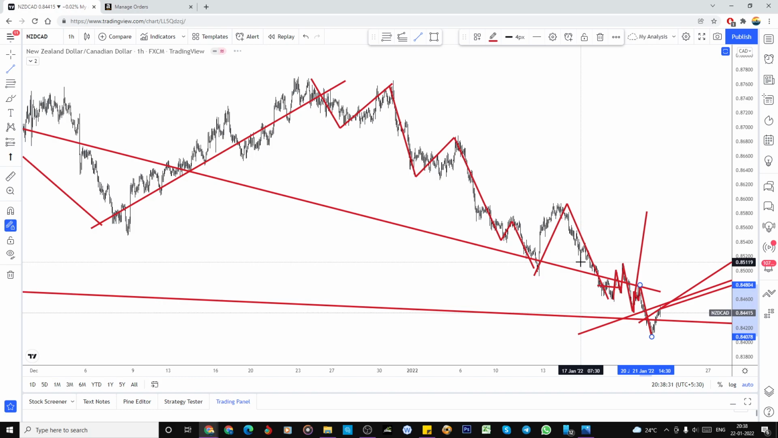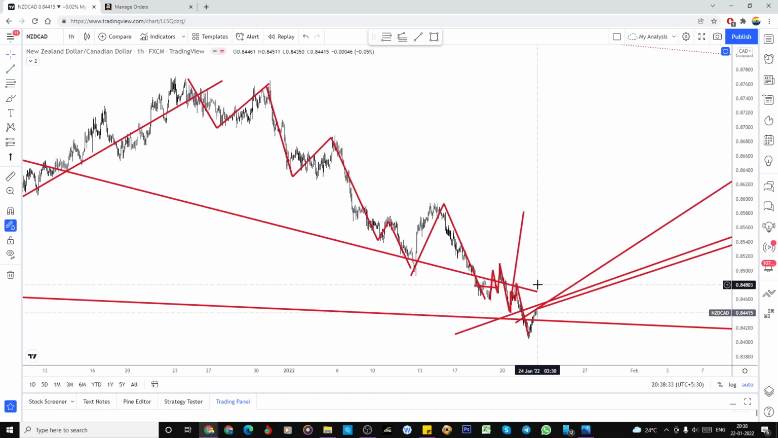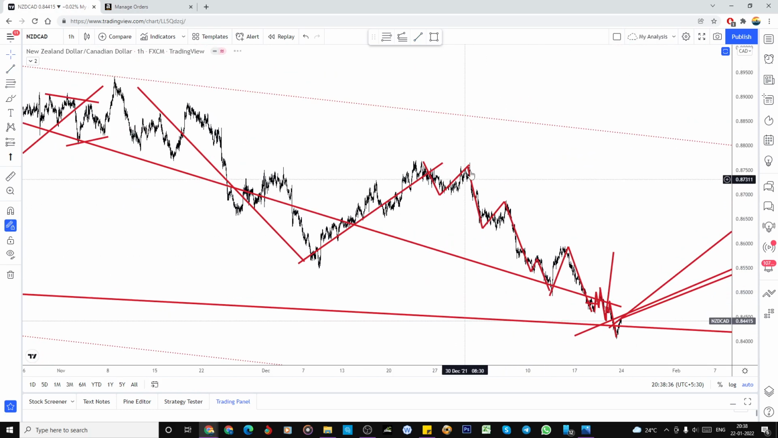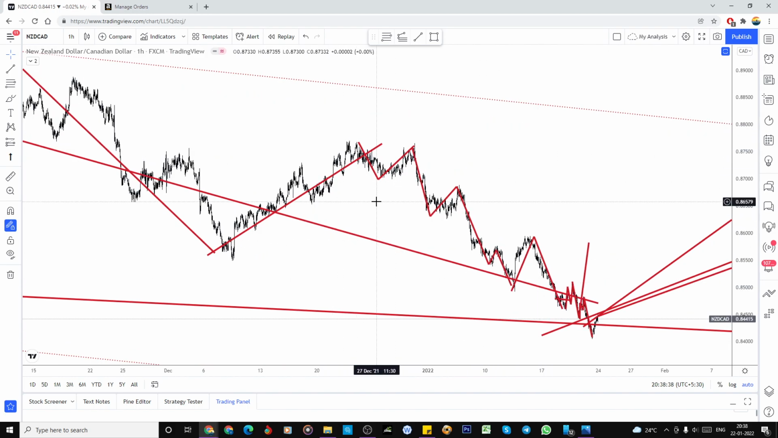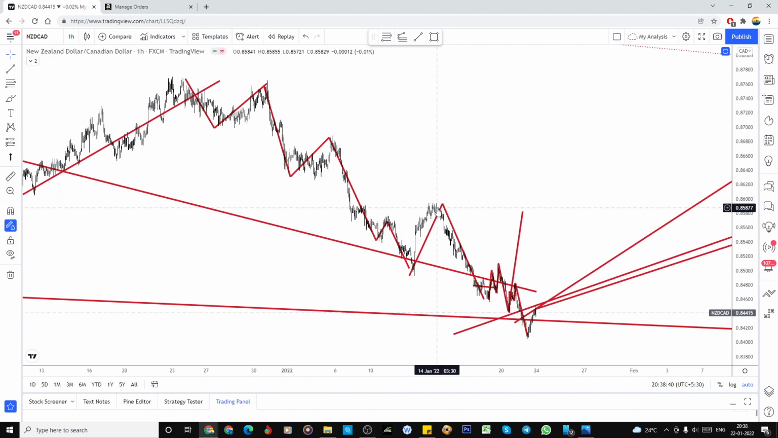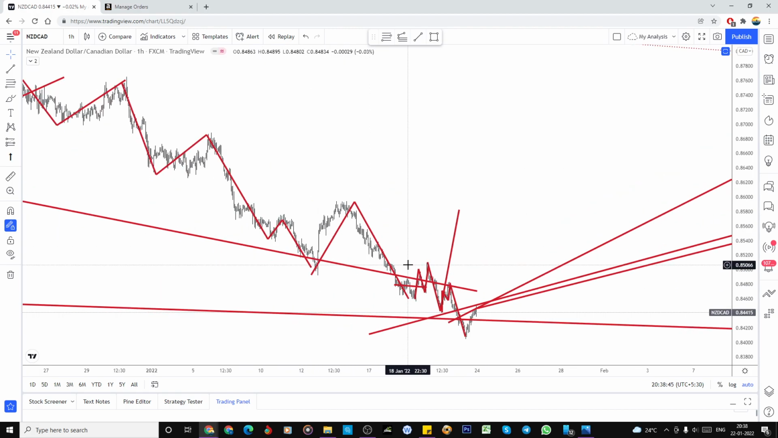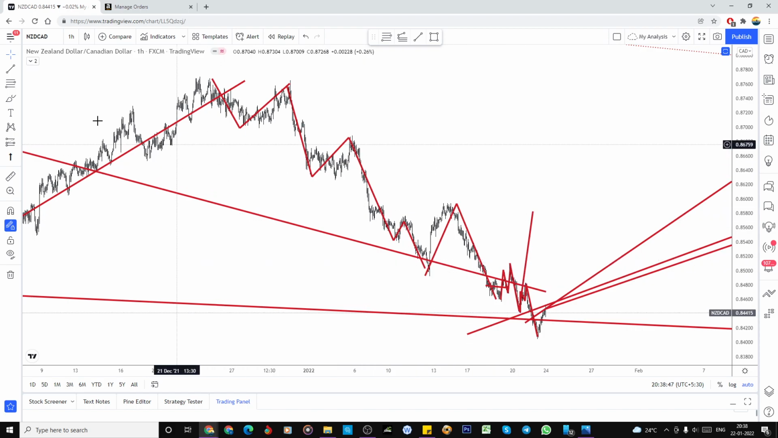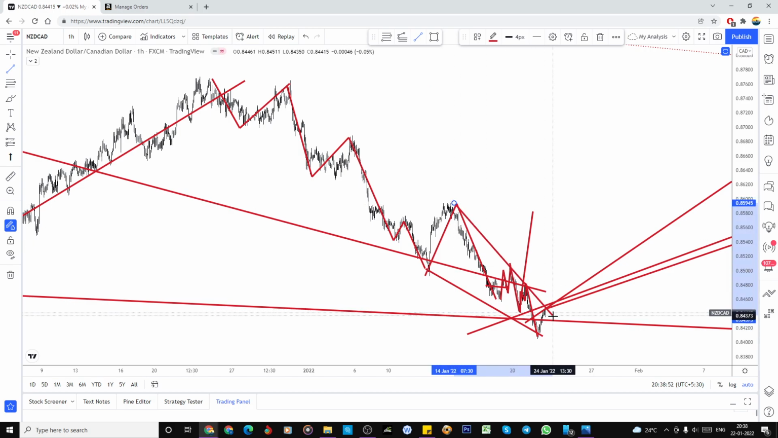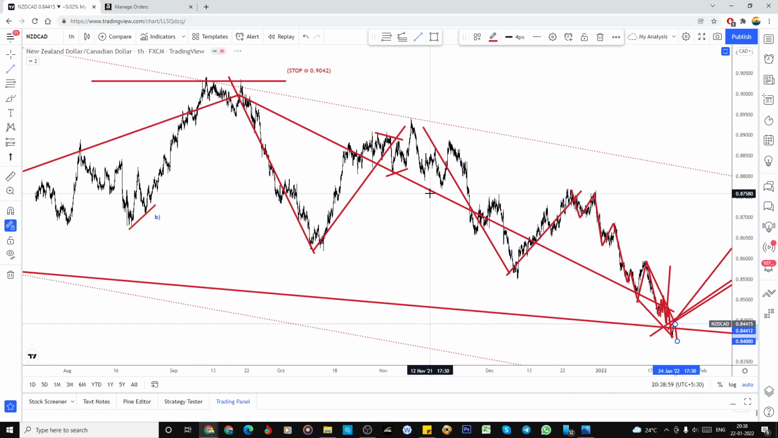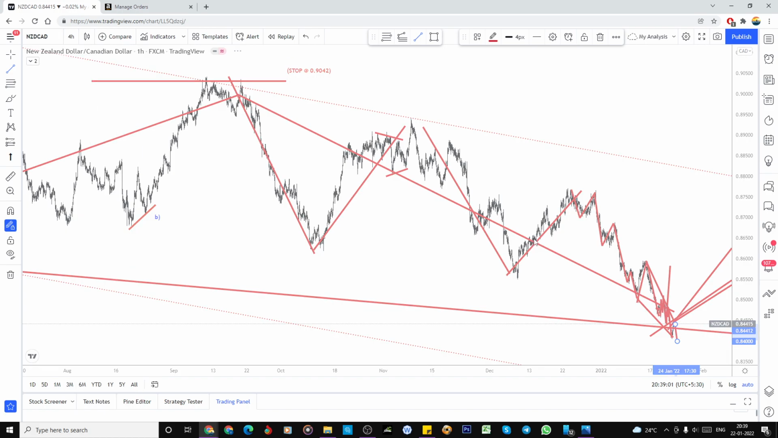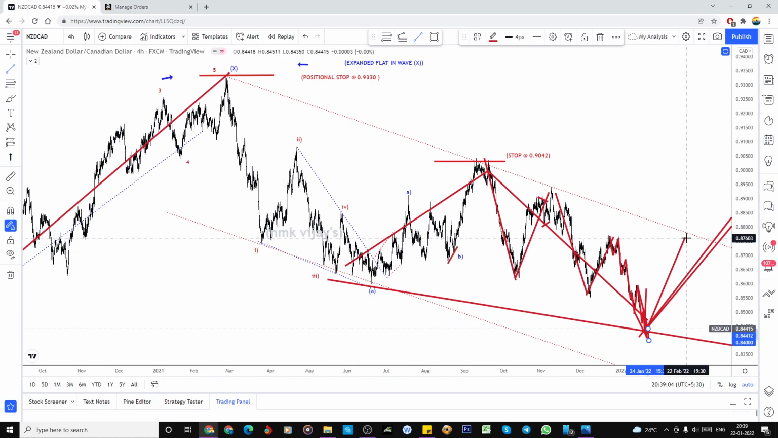For me it is looking like a bigger one, right? 1 2 3, then 4, and 1 2 3 4 5. It's looking like that, but I'm not so sure. It's looking like a wedge formation. Everything is there, so one more low is also possible. Here I'm looking for a target of nearly 200 pips from here.